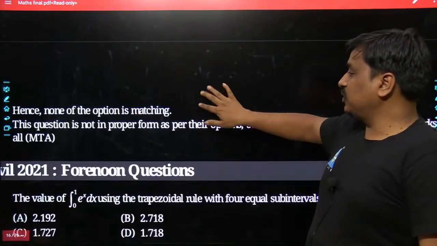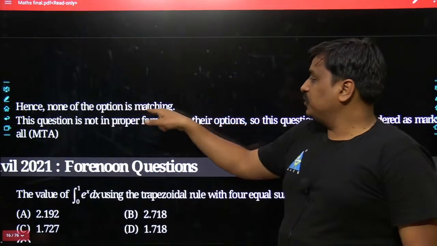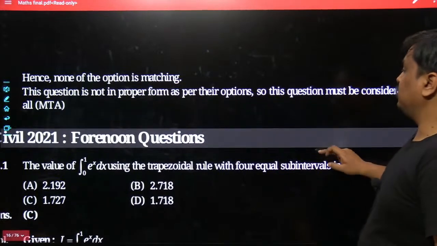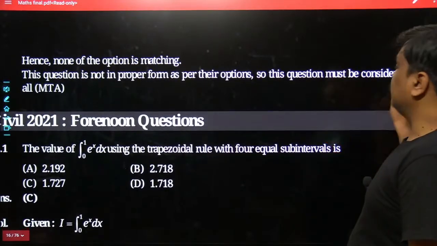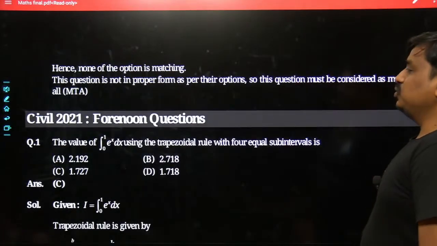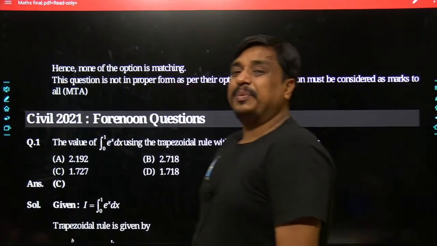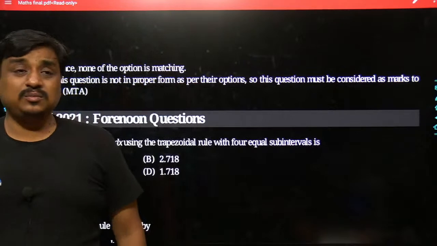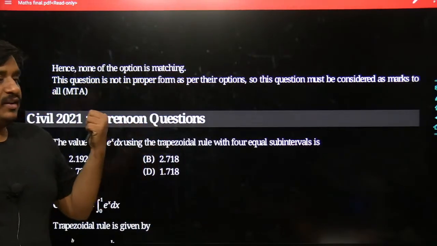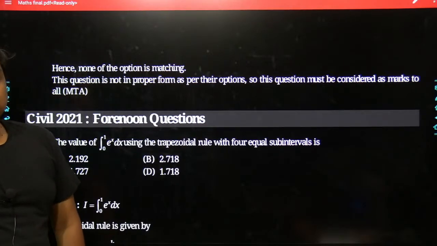So my conclusion for this problem would be, none of the options is matching. The question is not in proper form as per their options. So this question must be considered as marks to all. But I would always say, whenever you have marks to all, it is a big setback to the students who have attempted that problem on its merit. And yes, it has been the same.